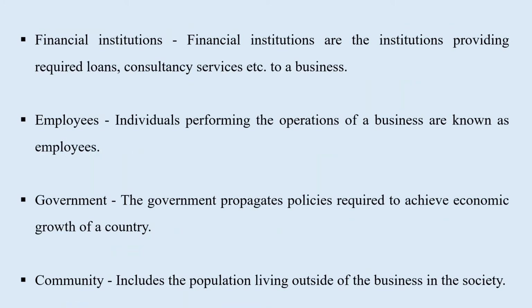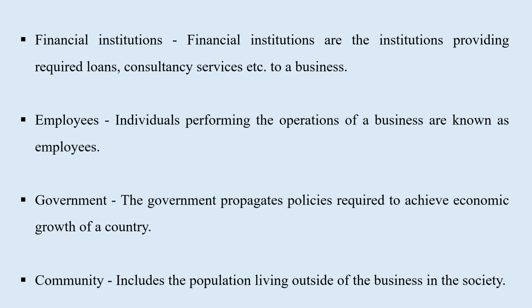Then financial institutions. Financial institutions are the institutions providing required loans, consultancy services, etc. to a business. So for example, banks provide loans to start a business, to conduct the operations like that. So these are the organizations we consider as financial institutions. And then employees. Individuals performing the operations of a business are known as employees. So the people who are working in a business, we call them as employees.